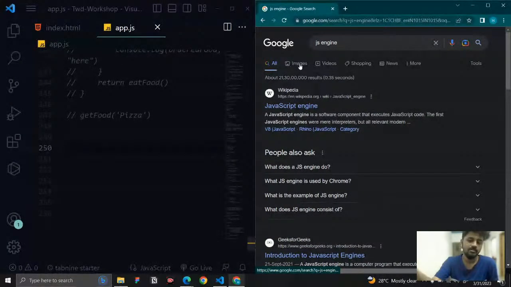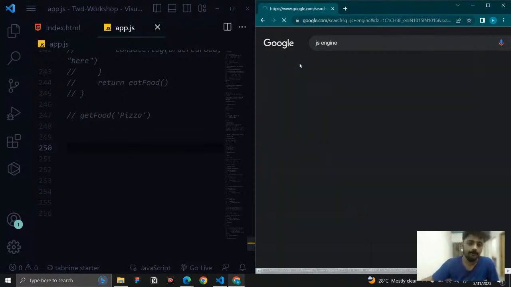With the help of this engine, JavaScript code is converted to a low level language, bytecode, or machine language, which is understandable by the computer. That is what we're going to see, how it works.